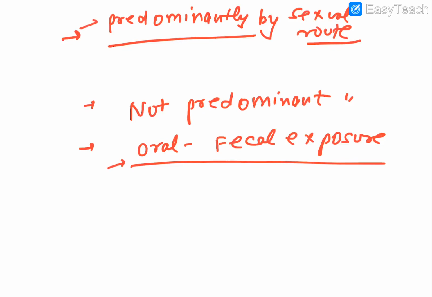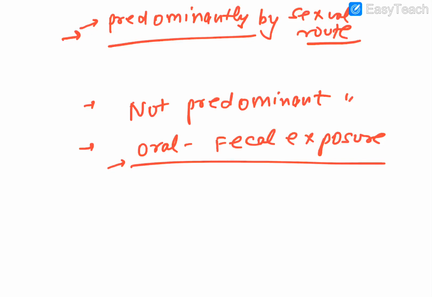In the predominant list, you need to remember gonococci, Chlamydia trachomatis and Treponema pallidum. These are the important ones. Then Haemophilus ducreyi, Klebsiella granulomatis, also called Calymmatobacterium granulomatis, Ureaplasma urealyticum, and Mycoplasma genitalium. These are the bacteria.